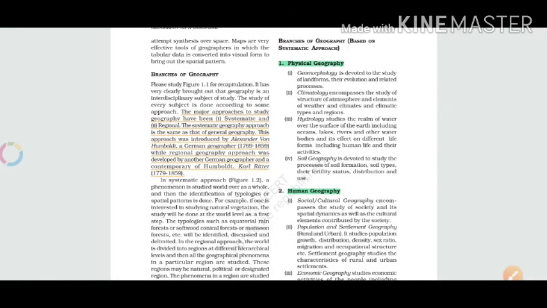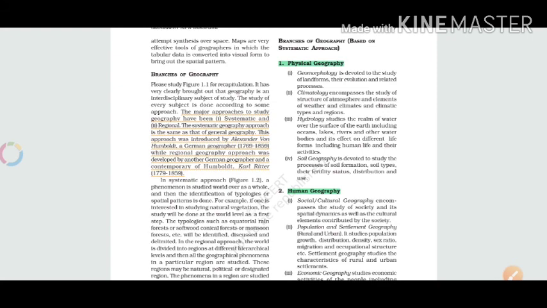On the next page, the branches of geography. As we discussed on the previous slide, the scope and how vast the field of geography is, now we will discuss how many branches of geography there are. Just like in science there are chemistry, physics, biology and botany, we will discuss how vast the branches and fields of geography are.